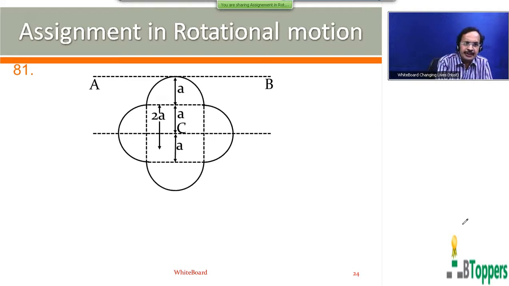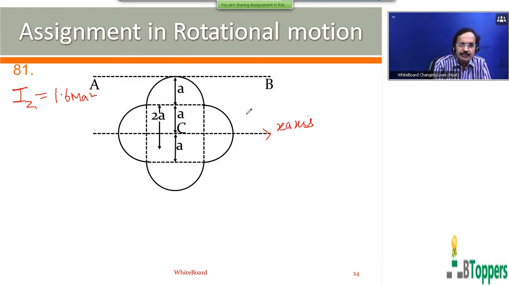So, you are given that the moment of inertia, let us suppose the lamina lies in the xy plane, about that axis perpendicular to the plane of the lamina and passing through the center of the plane, that is, the moment of inertia about z axis, is given as 1.6 Ma square. This we take as, suppose, the x axis. And this is the y axis.